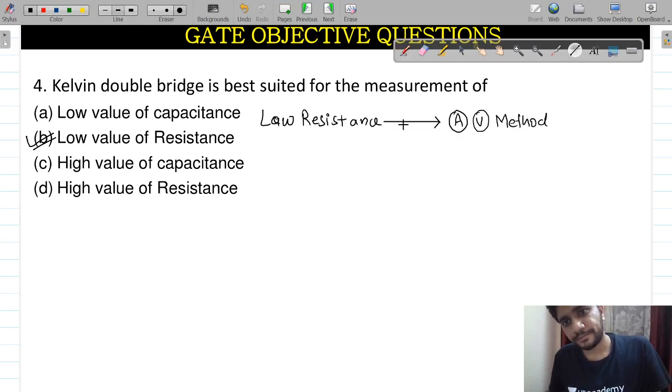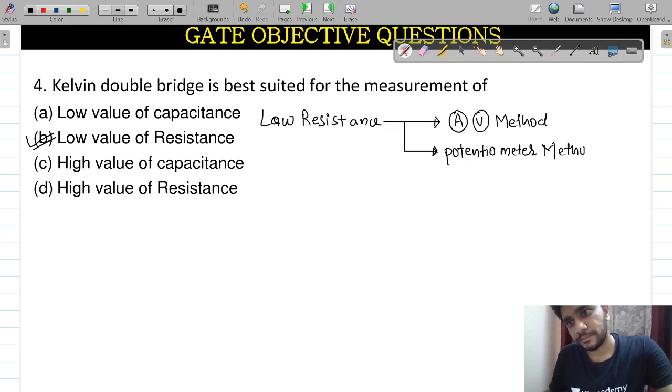Second one is the potentiometer method. Third one is already written here. This is the Kelvin double bridge.